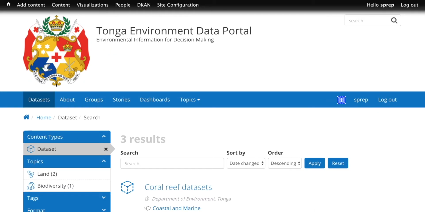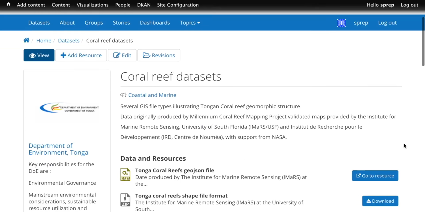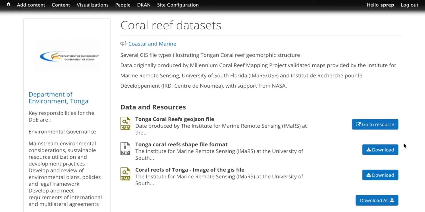Let's go back a step. Same information here for the GIS information. It has the pedigree. This information came from IMARS and the IRD Center in Umea. Sir John DeFoy wrote it a couple of years ago, I think a decade ago now. And you can visualize the information, or you can just download it and use it locally on your computer.